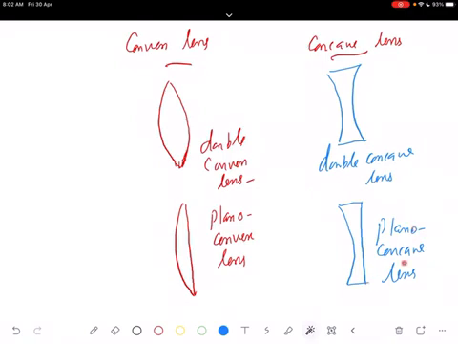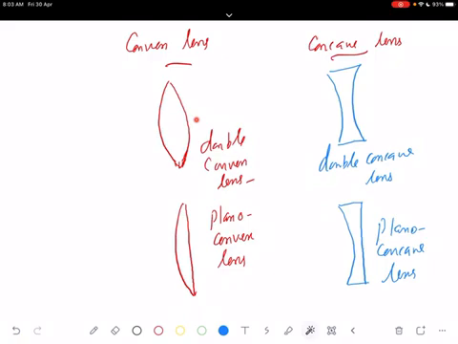So a lens is a transparent medium, made of glass, bound by two surfaces, of which one or both are spherical. That forms a lens. I think it is clear now.